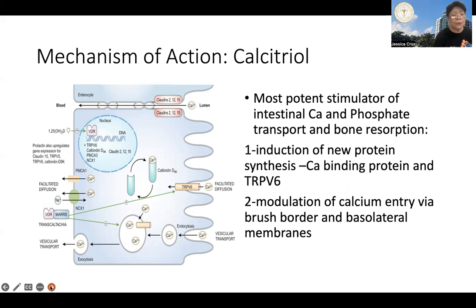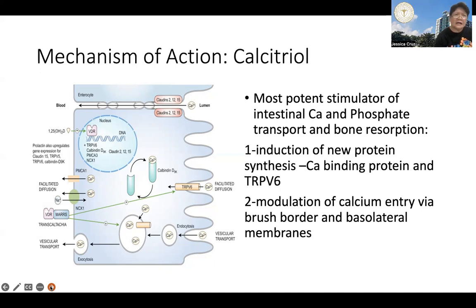Calcitriol appears to induce the synthesis of new proteins, no? Calcium binding protein in the intestine and an intestinal calcium channel, which is called the TRPV6, no? And it also is able to affect or influence calcium flow across the brush border and the basolateral membranes of intestinal cells, no?